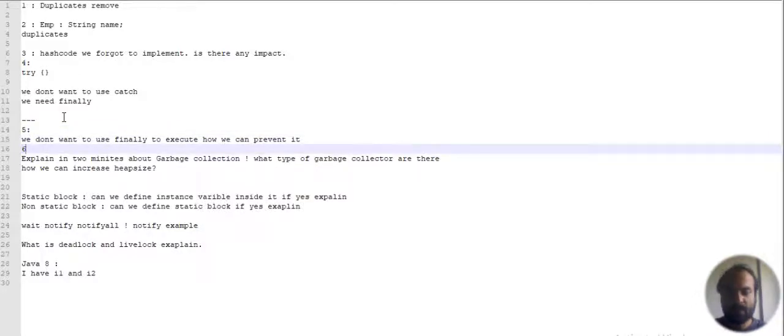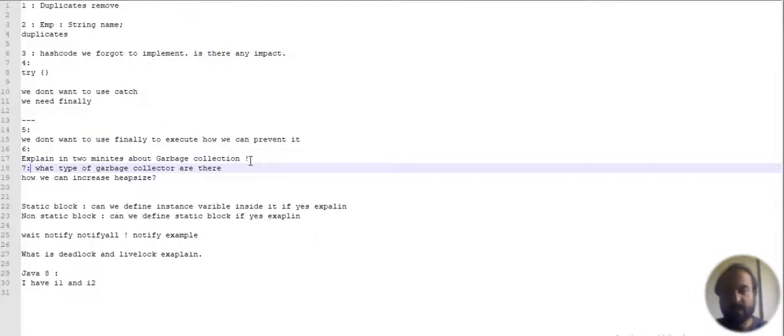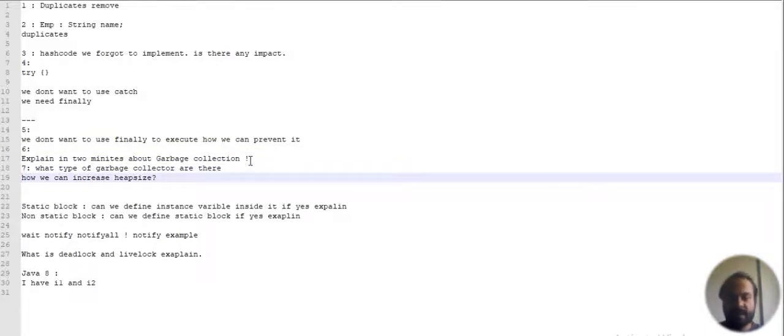Now the next question is: explain whatever you know about garbage collection within 2 minutes, what garbage collectors are there and how they work. That's the sixth question. The seventh question: how can we increase the heap size so that we will not get an out of memory issue? So how can we do Xmx, right?